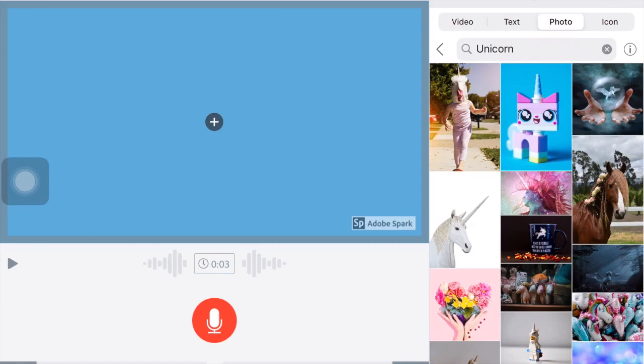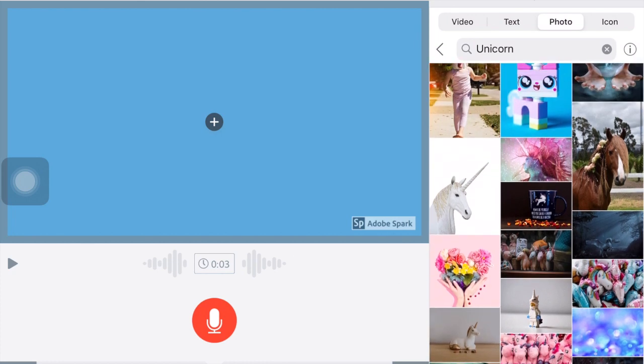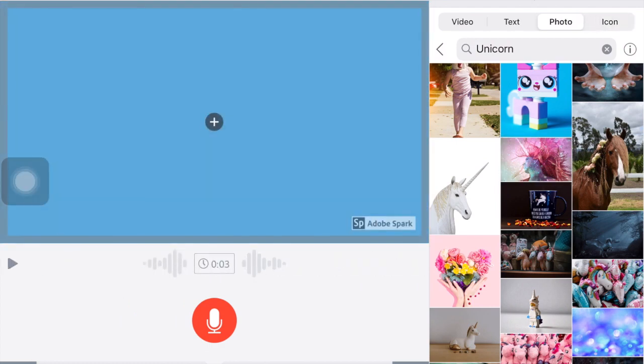So after you type in unicorn, you should get some photos that'll pop up, and then you can find one that might go with what your story is all about. And then you tap on it and it will load it into your video. And you're going to do the same thing for every page. And I'm going to come back in a few minutes after I have mine done to show you what to do next.